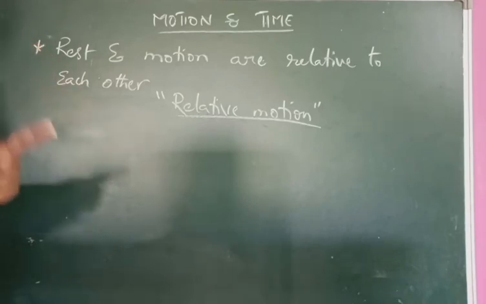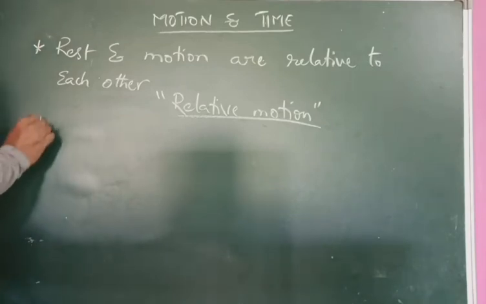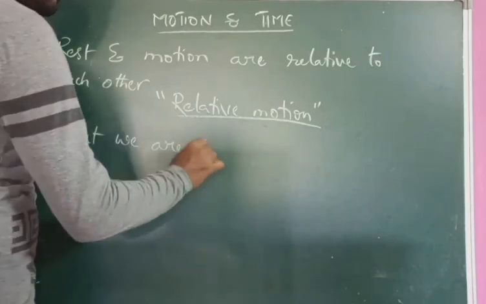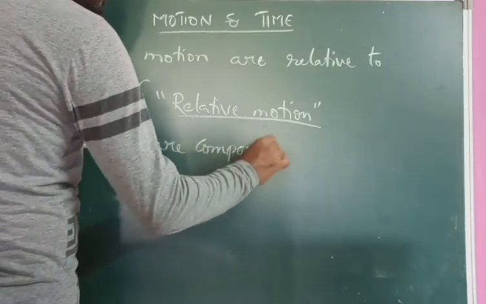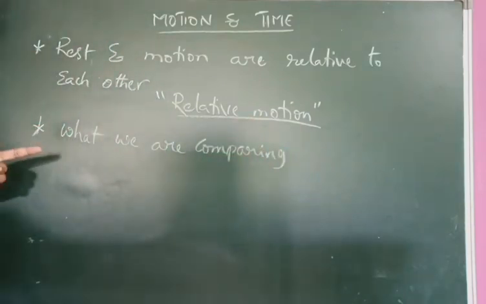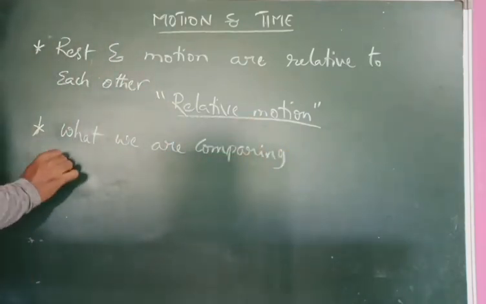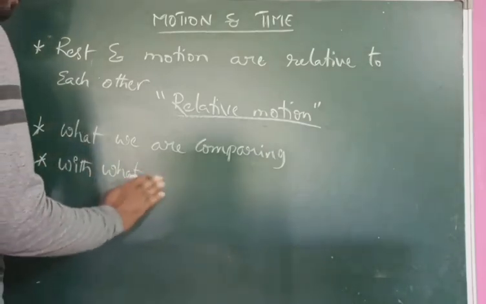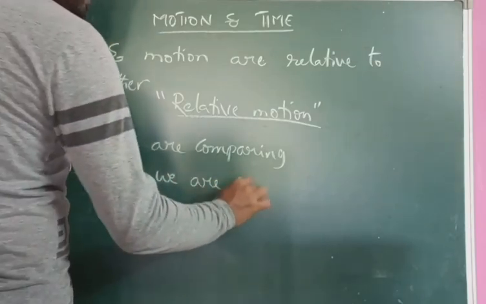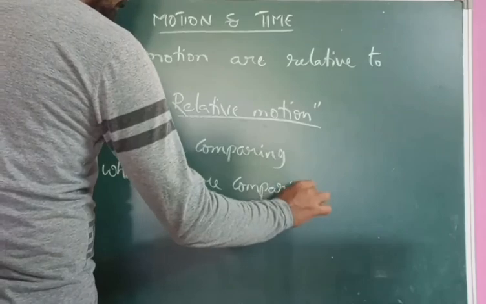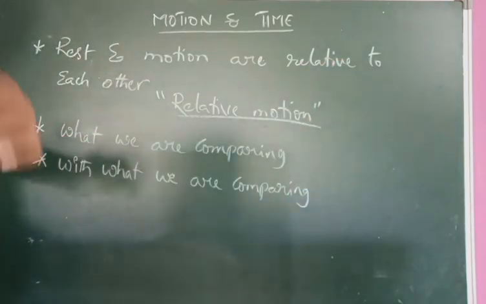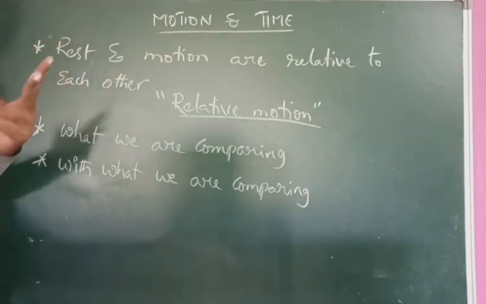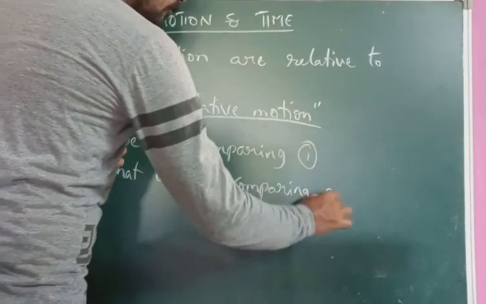Here we have to focus on only two things. The first point is what we are comparing, the second point is with what we are comparing. So to say that a body is in rest or a body is in motion, we have to observe two bodies, body 1 and body 2.